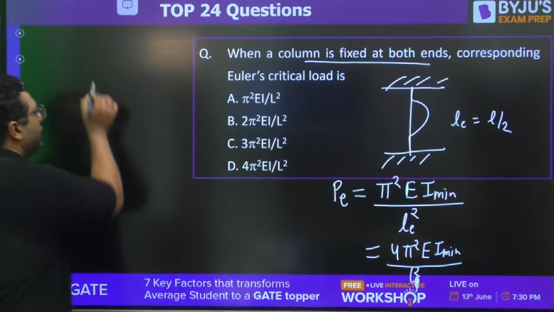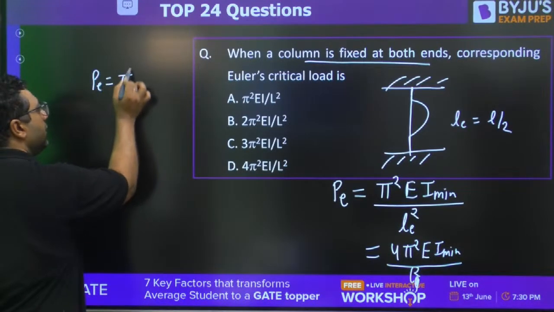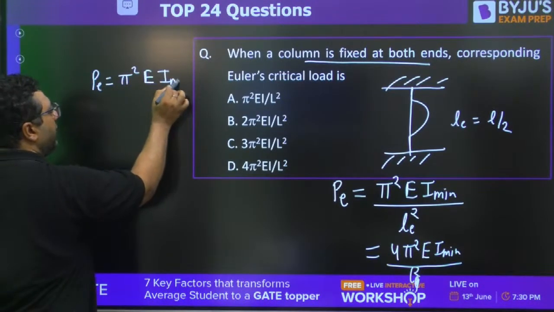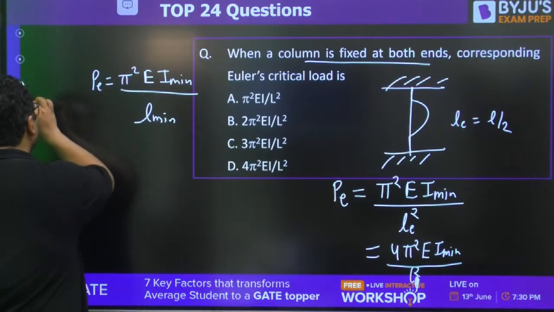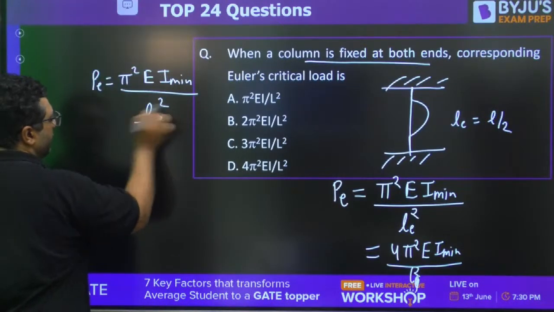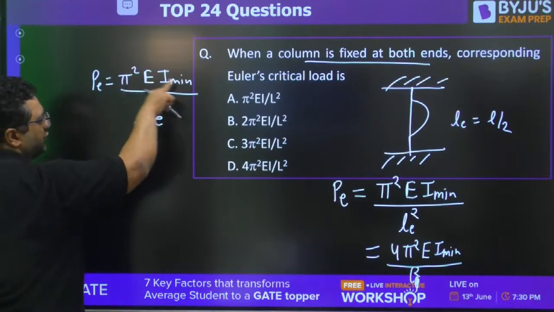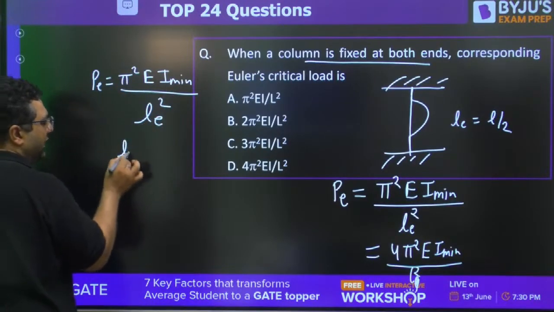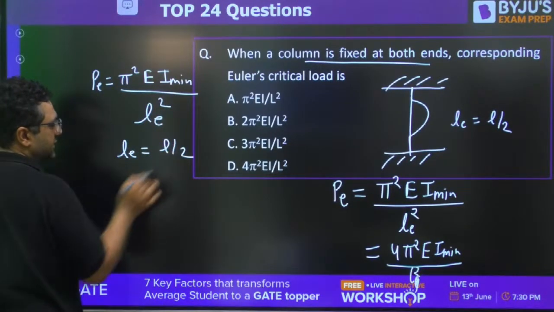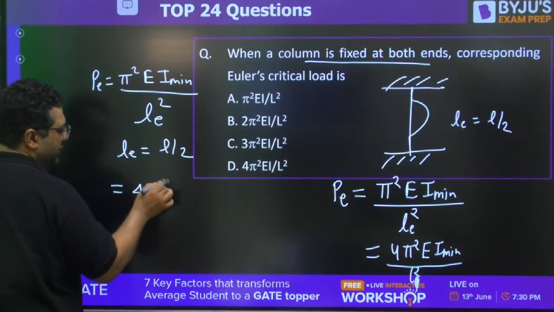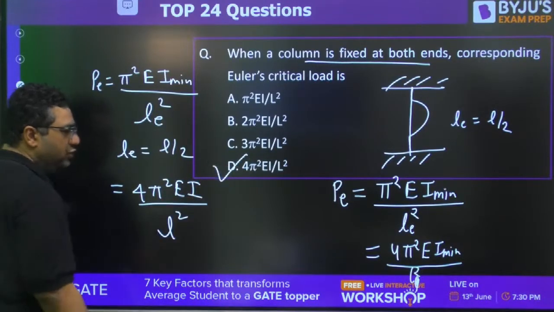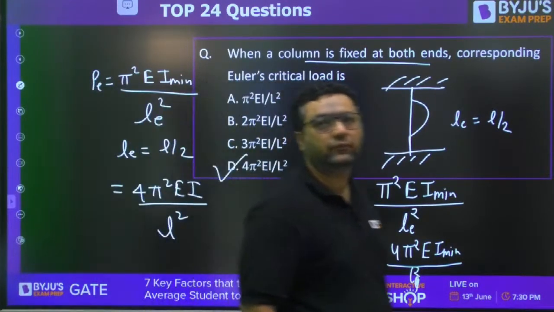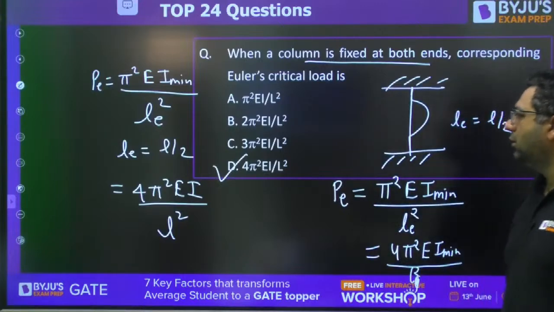So you know the buckling load formula is pi square EI minimum upon LE square. Don't worry, I will fix this problem. In the next class, this problem will not happen. So when we have pi square EI minimum upon LE square, LE is going to be L by 2 for this case. So the answer will be 4 pi square EI upon L square. D is going to be the right answer for this. Fine.